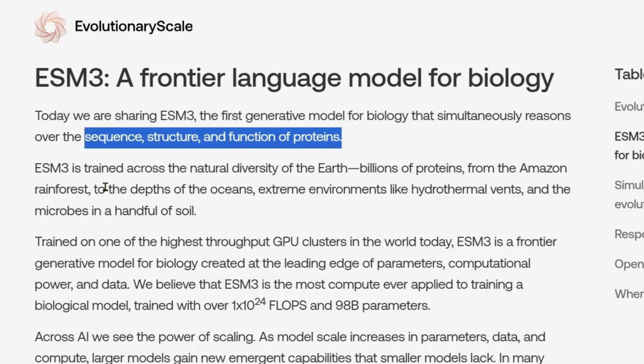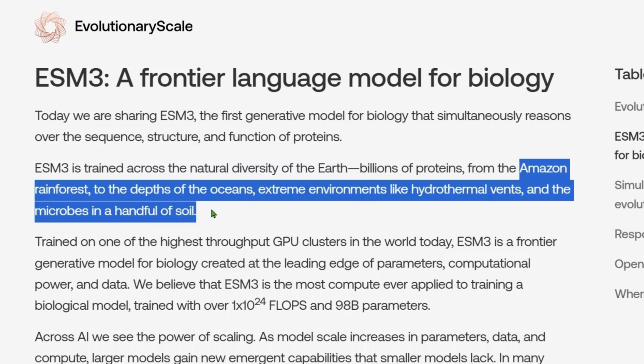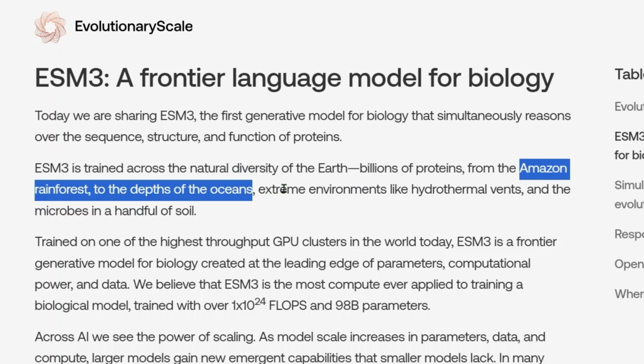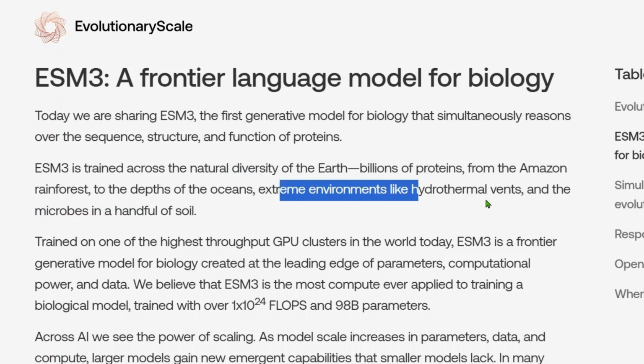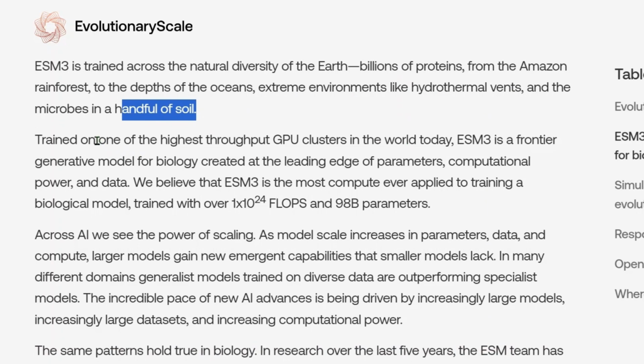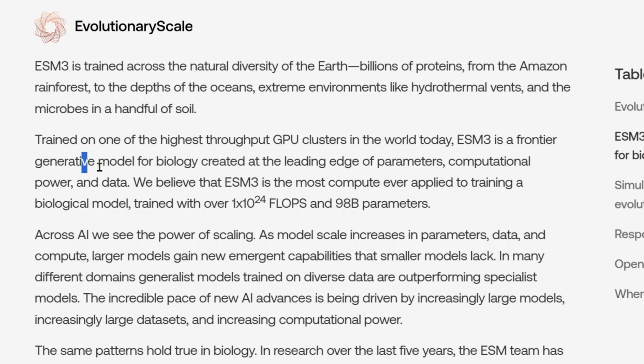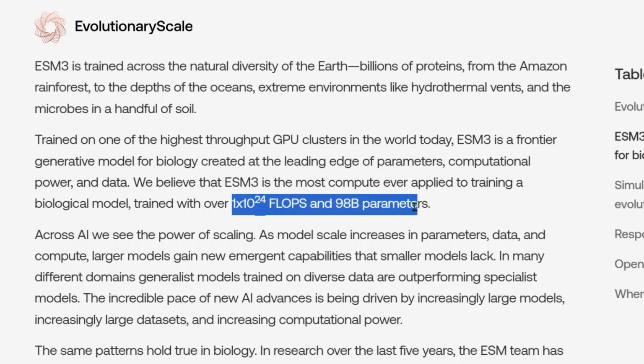ESM3 is trained across the natural diversity of Earth, billions of proteins from the Amazon rainforest to the depth of the ocean, extreme environments like hydrothermal vents, and the microbes in a healthful soil. Today, trained on one of the highest throughput GPU clusters in the world, ESM3 is a frontier generative model for biology, created at the leading edge of parameters. It is trained on 10 to the power 24 FLOPs and 98 billion parameters.